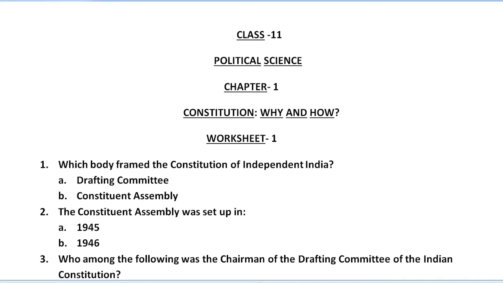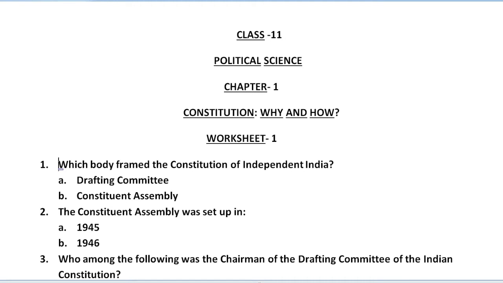This is worksheet 1 and now we are going to discuss the important questions. First we have question number 1. It is a kind of objective question. I'm not providing the answers of these questions, but if you want the answers, please comment and then I'll provide them.